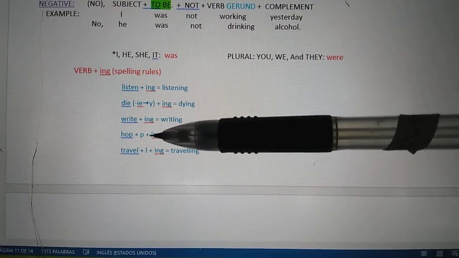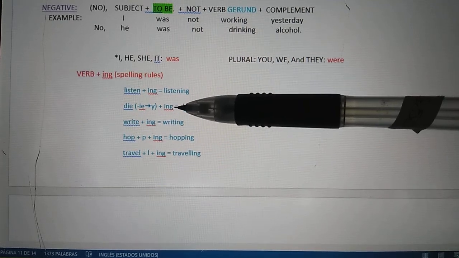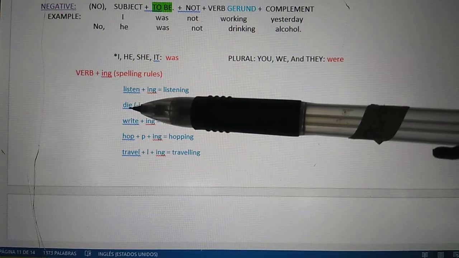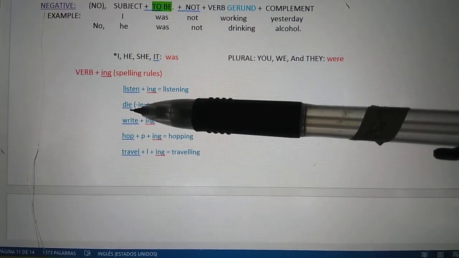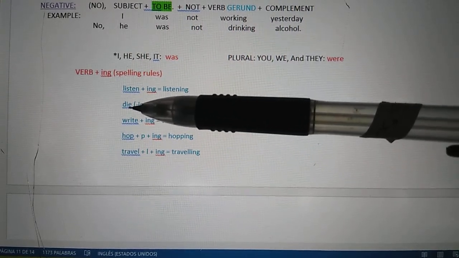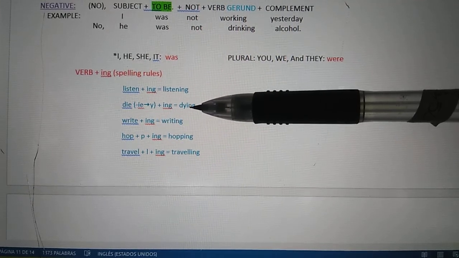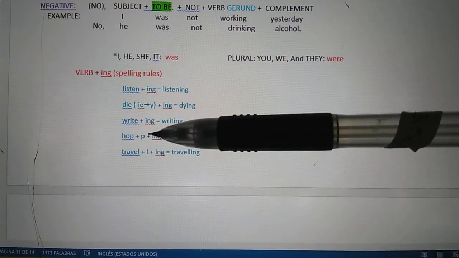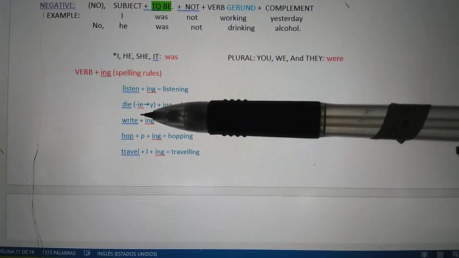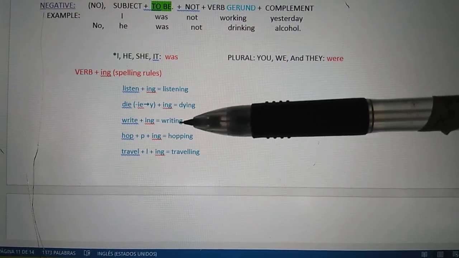But we have 1, 2, 3, 4 more specific rules. For example, when the verb ends in ie, before a consonant, like die, you have to change the ie for y, and then ing, like this, dying. Right, this is common, right? We have the e ending, so we drop the e, and we write ing.